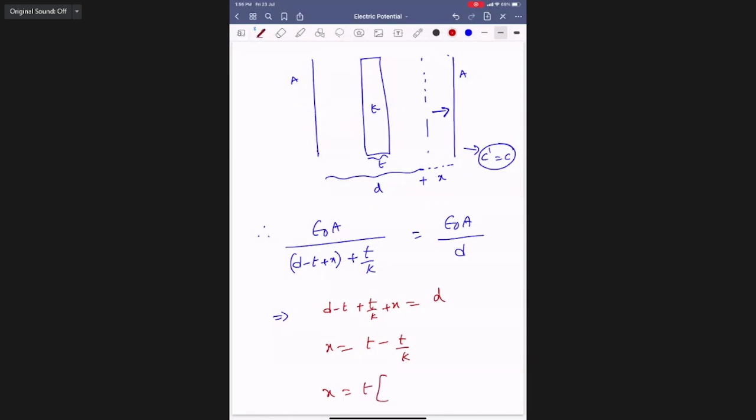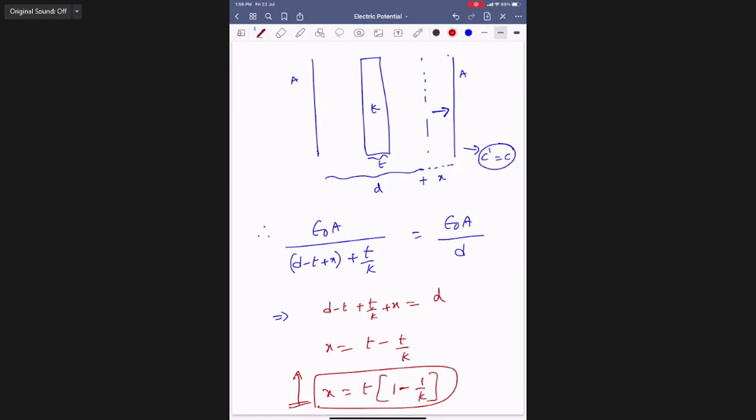Yes. This much value you have to increase the plate separation. Then capacitance will become equal to the original capacity. Got it, everybody?